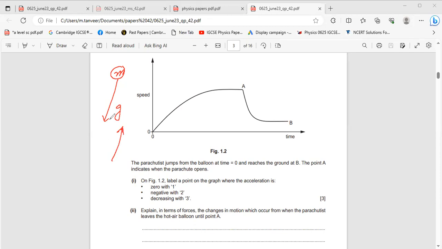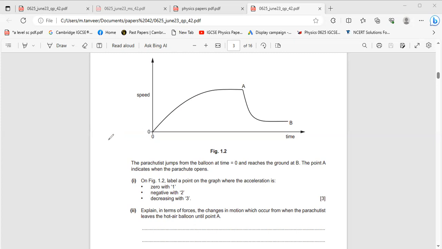Due to this air resistance, its acceleration starts decreasing until a certain situation comes when the weight becomes equal to the air resistance. Both become equal. When both become equal, then body will move downward with constant speed. When a body is moving with constant speed, then there will be no acceleration.